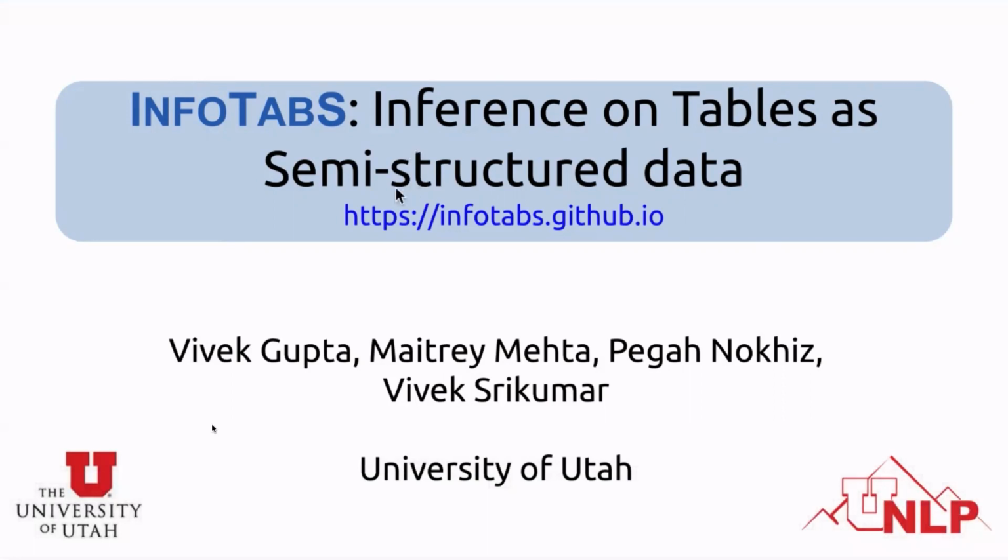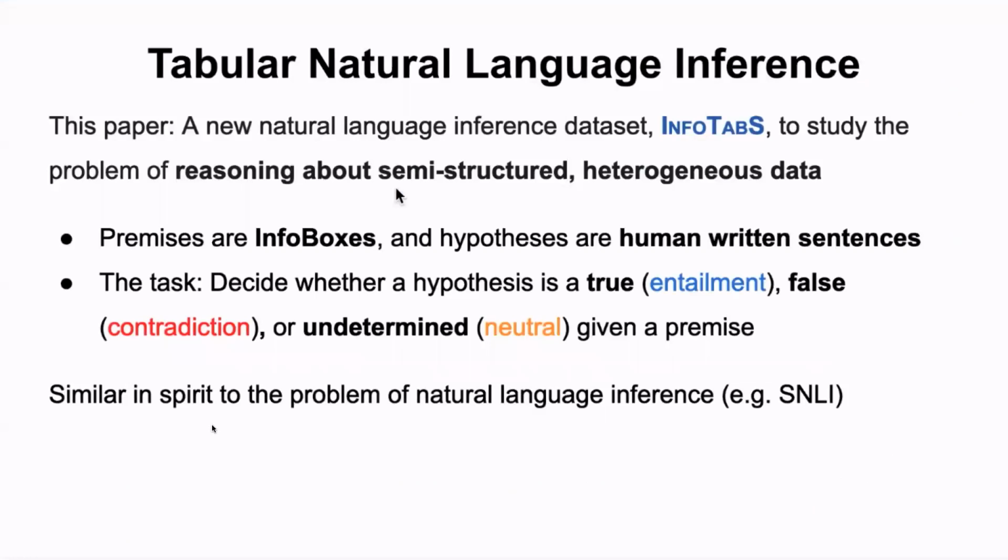So what is InfoTabs? InfoTabs is a new natural language inference dataset where we study the problem of reasoning about semi-structured heterogeneous data. In InfoTabs, the premises are info boxes and hypotheses are human written sentences. The task is, given the premise table, we have to determine whether the hypothesis sentence is true, false, or undetermined.